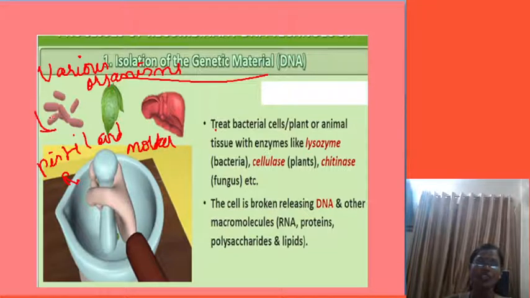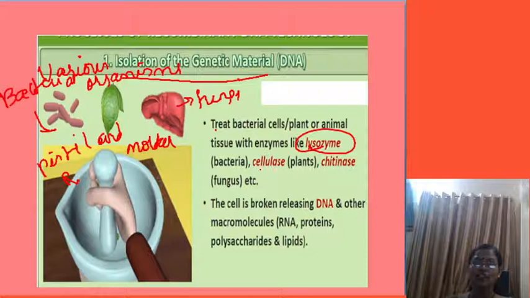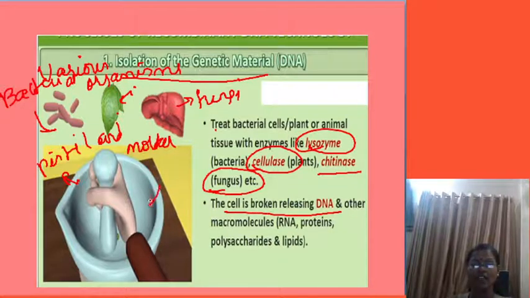Suppose we want to extract the DNA from bacteria; to disintegrate the cell wall of the bacteria, lysozyme enzyme is utilized. Suppose we want to extract the DNA from fungi; then to remove the fungal cell wall component, chitinase is utilized. Suppose we want to extract the DNA from plant bodies; cellulase enzyme is utilized to remove the cell wall component. The cell is broken, releasing the DNA and other macromolecules.